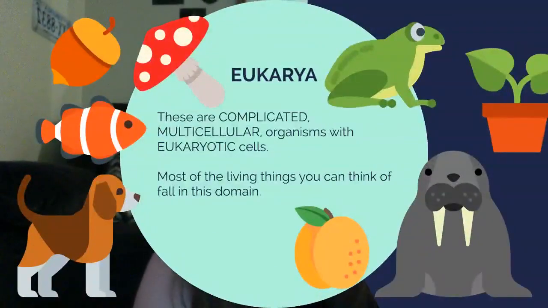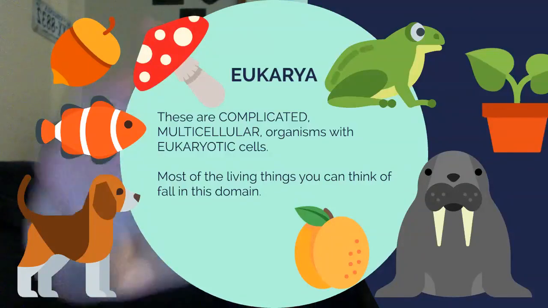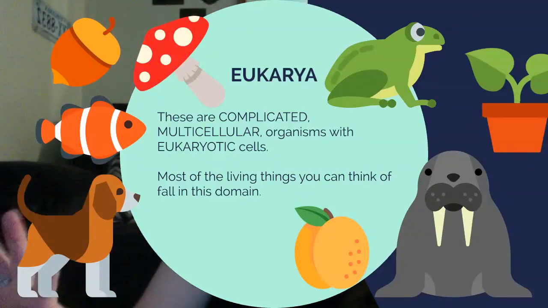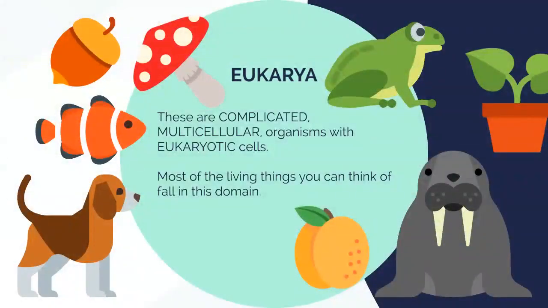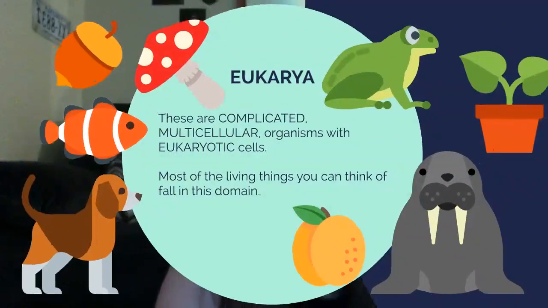So that was prokaryotic. Remember, simple, prokaryotic, simple. Then we have eukarya. These are complicated, multicellular organisms with eukaryotic cells. Everything you see on your screen right now, including myself, is an example of a eukaryotic organism. Most of the things that you think of fall into this domain, because we're not usually looking around in our life going, oh, that awesome bacteria over there. We're usually like, oh, the cute puppy, the eukaryotic, right? Most of the stuff you can think of is eukaryotic. Any animals or plants that you can think of are eukaryotic.